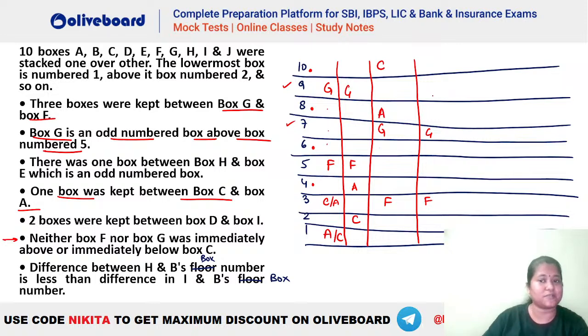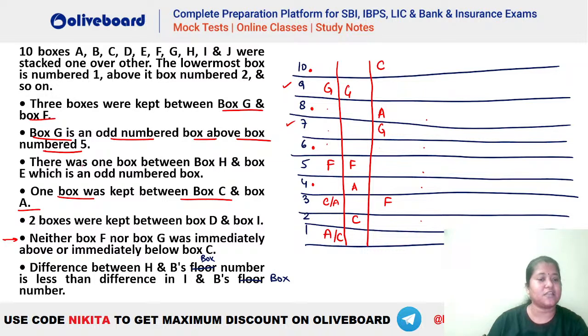This is one possibility. Now C cannot be here, C cannot be here, C cannot be here, C cannot be here. So in the second case, we have only one possibility for C and A. Apart from that, there is no other possibility. ठीक है, तो और कुछ तो इसमें नहीं बन रहा है. Okay, so let's remove this one from here. So we are getting three cases till now.